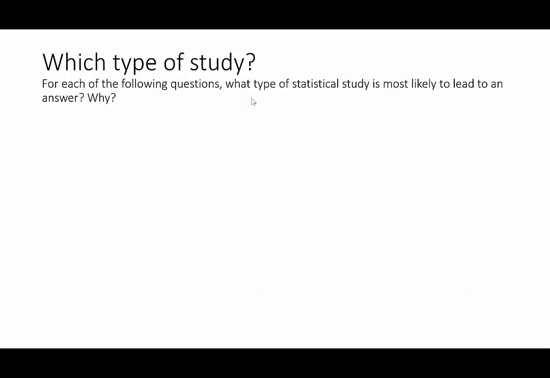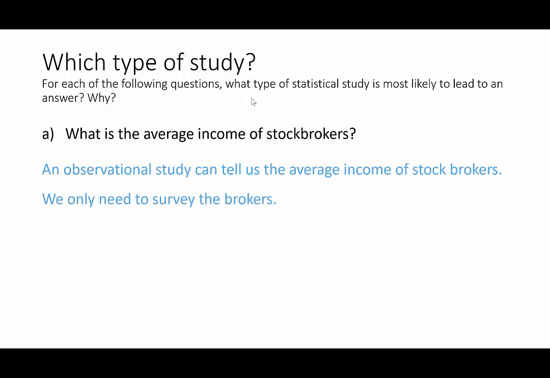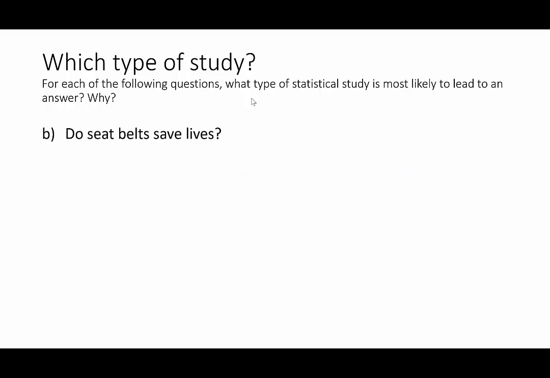In our next examples, we are going to figure out which type of statistical study is most likely going to lead to an answer and why. Okay, so first, what is the average income of stockbrokers? What's the best way that we could figure this out? Well, we probably just need an observational study. That would tell us what the average income of stockbrokers is, and we would only need to look at stockbrokers. We don't need a control and experiment group, right? We just need to ask the stockbrokers what their incomes are, and they can report to us.